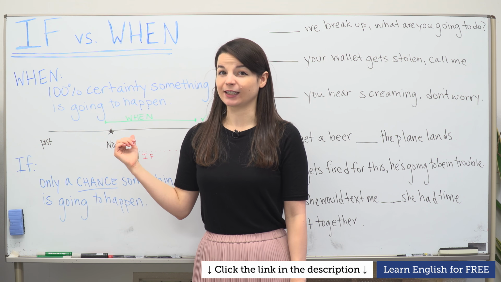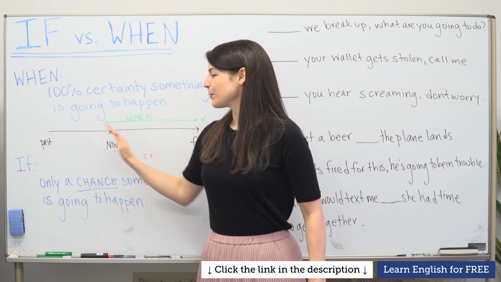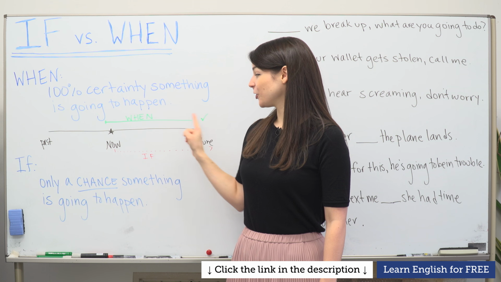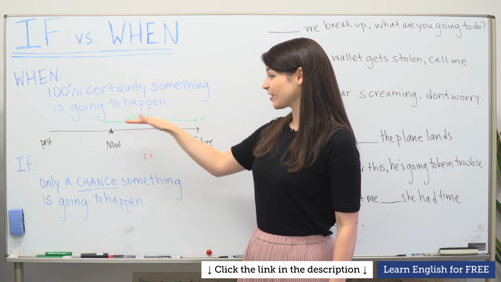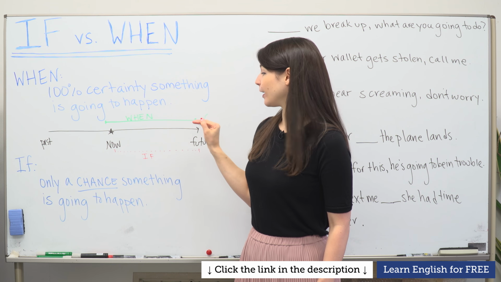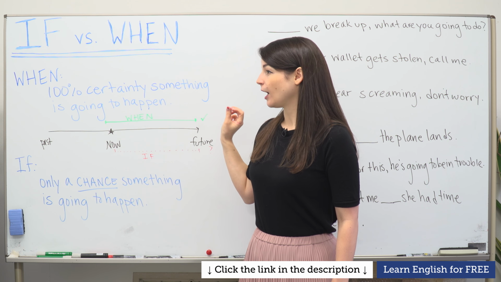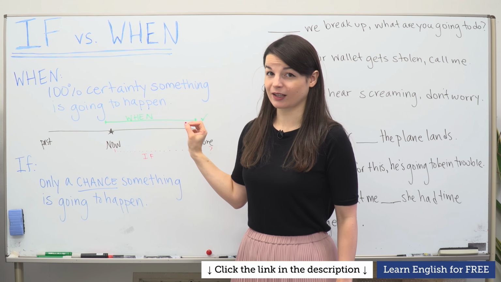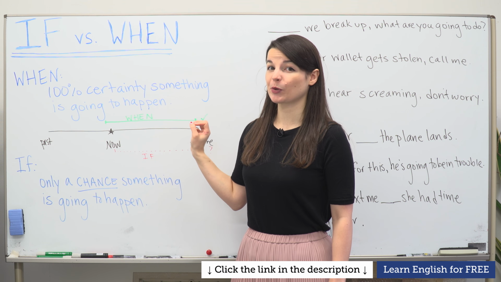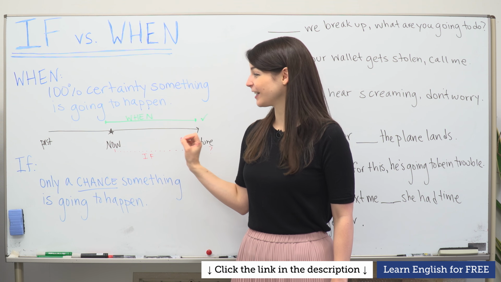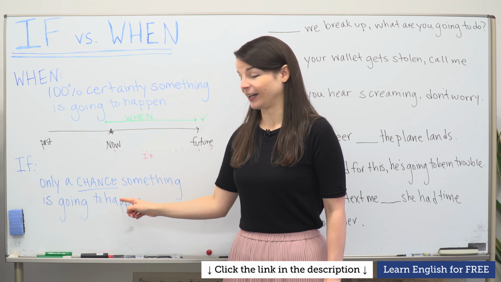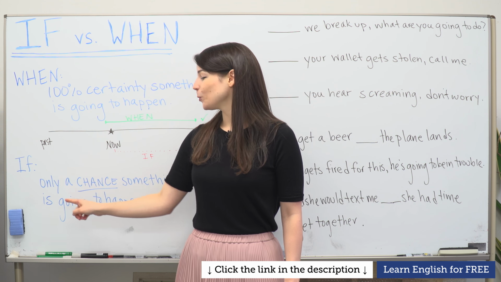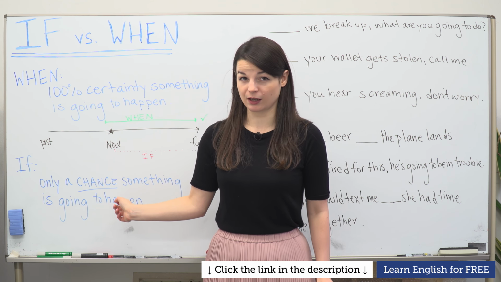I've made a timeline here, as I like to do. On a timeline here, the image you can think about is that I've used a green line here. It's going to happen. It's definitely going to happen. We use when we know something is going to happen. There's 100% certainty here. This is a key point. It's going to happen.